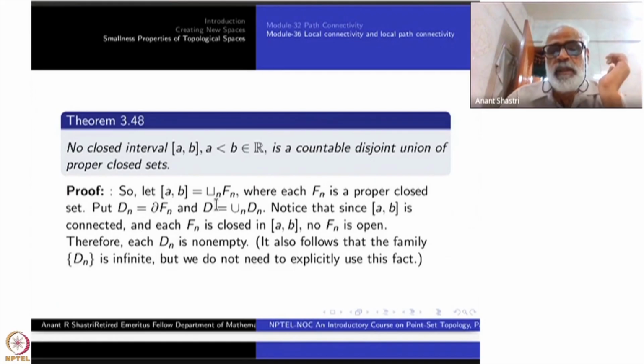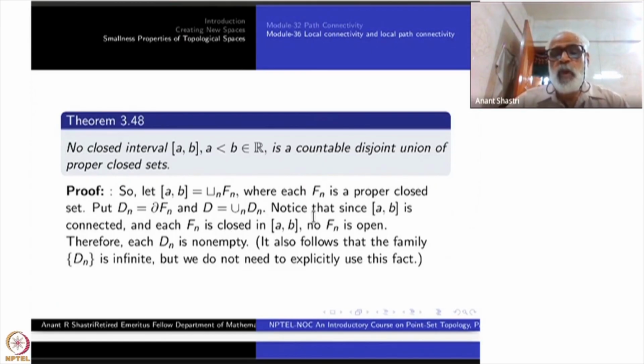Okay. You see, if the Fn's are empty, or one of them is AB, then there is no contradiction. So they must be proper. That is important. Proper means what? Non-empty as well as not the whole space. Take Dn equal to the boundary of Fn. By this I mean the boundary points of Fn inside AB. They are all subspaces of AB now, with the usual topology of AB. Take Dn as the boundary of Fn, and take D equal to the union of all these Dn's.